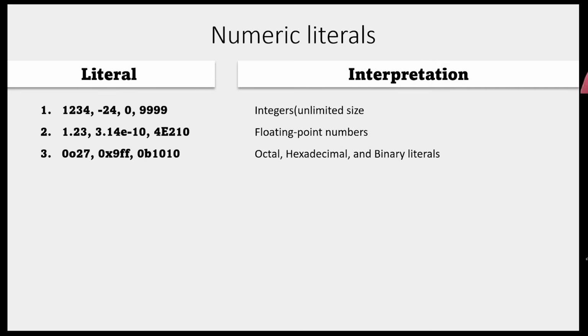octal, hexadecimal, and binary literals. What is the expression? 0o and any number you put, that is octal. If you use 0x and anything after that, it takes it as a hexadecimal. If you put 0b, whatever you put after that, it takes it as a binary literal or binary object. Clear?